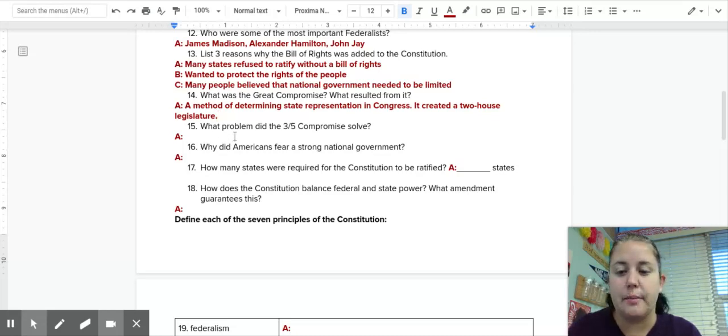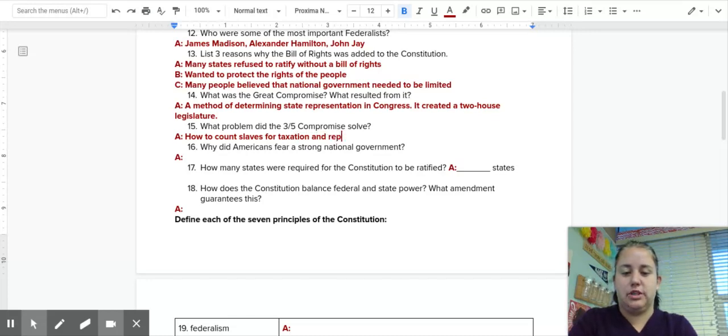Okay, number 15, what problem did the 3/5 Compromise solve? While they were arguing about how to count slaves for taxation and representation, they decided to count 3/5 of the total number of slaves.